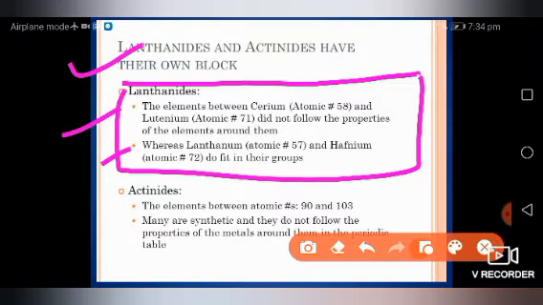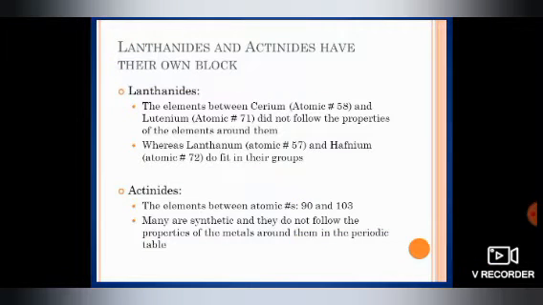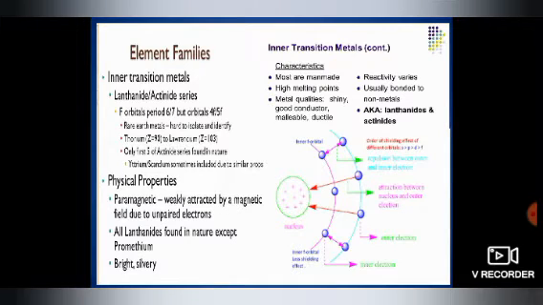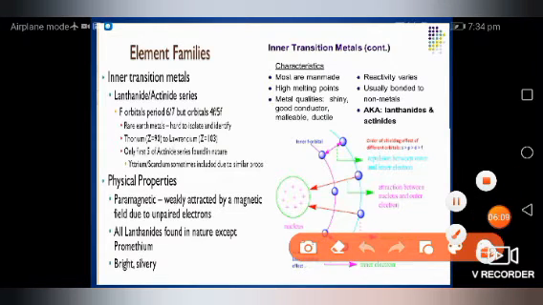Okay, so actinide, the elements between atomic number 90 to 103, many are synthetic and they do not follow the properties of the metals around them in the periodic table. So this is general lanthanide actinide, which is in a transition. Now if we will talk about the basic properties, we are doing recapitulation. So hopefully some more information you will get from these prepared slides.